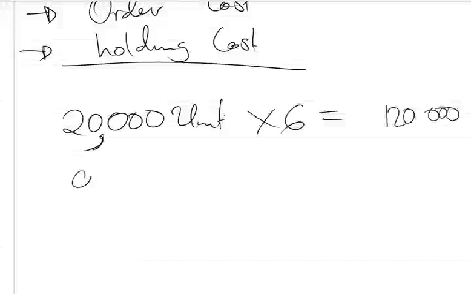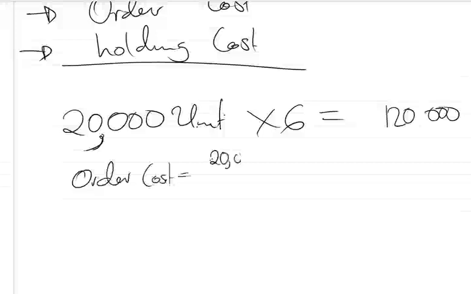Now let us go to the order cost. We talked about order cost. How should we find the order cost? We're going to say the total demand for the year, which is 20,000, divided by the economic order quantity, which in this case is 1732.